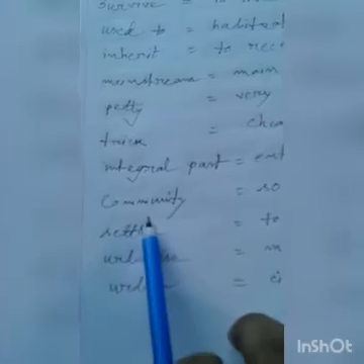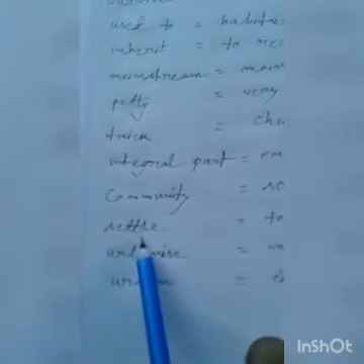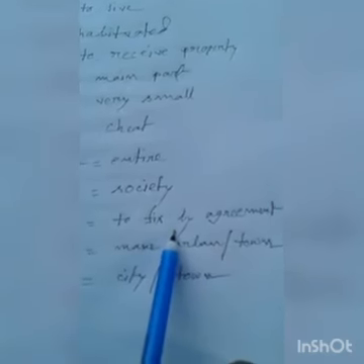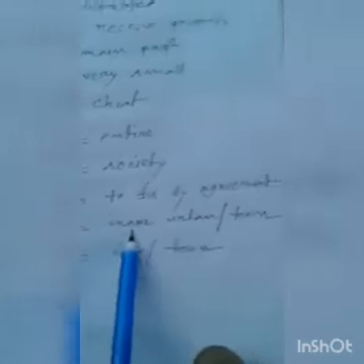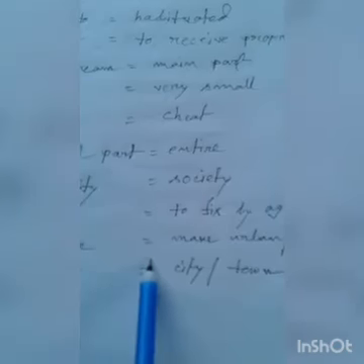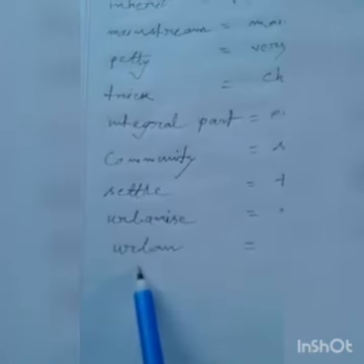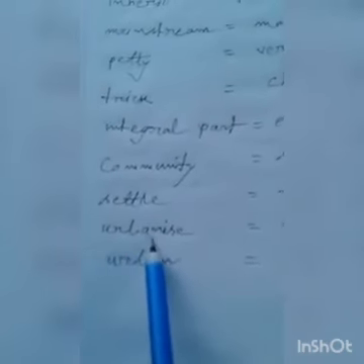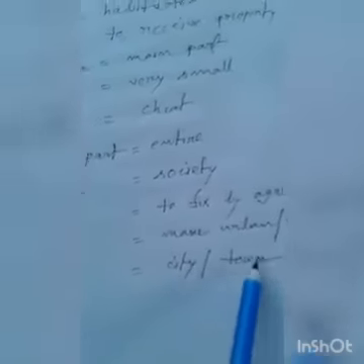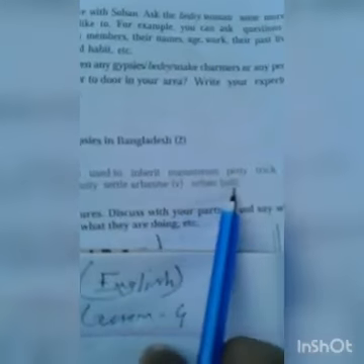Then you find community. Community means society where we live. Then you find settle. Settle means to fix by agreement. Something settle means you are solving some problem by discussing with others. It is settle. Then urbanize. Urbanize means make urban or town. Nowadays you find the villages are turning into urban areas or cities. Another word is urban. Urbanize is one kind of verb. Urban is an adjective. So urban means city or town. Okay, so these keywords I have already told.